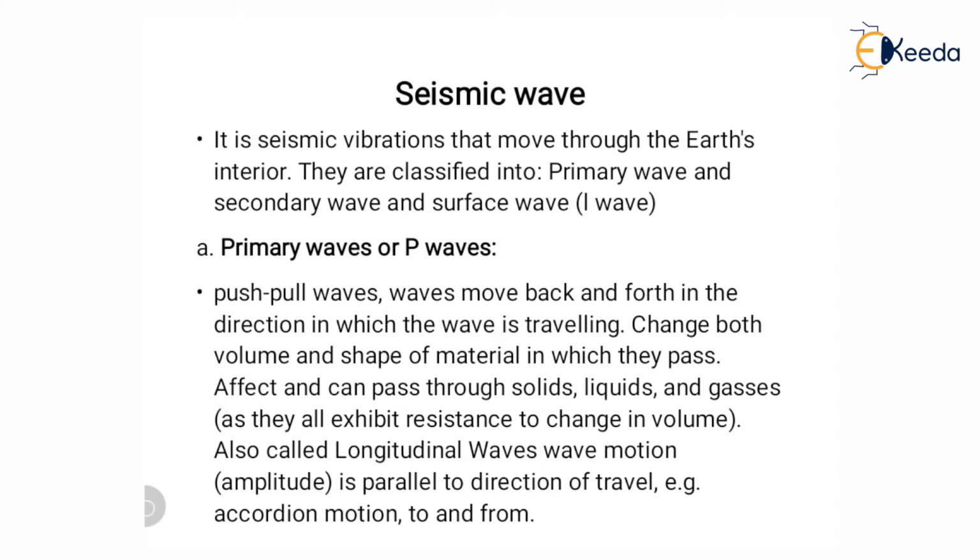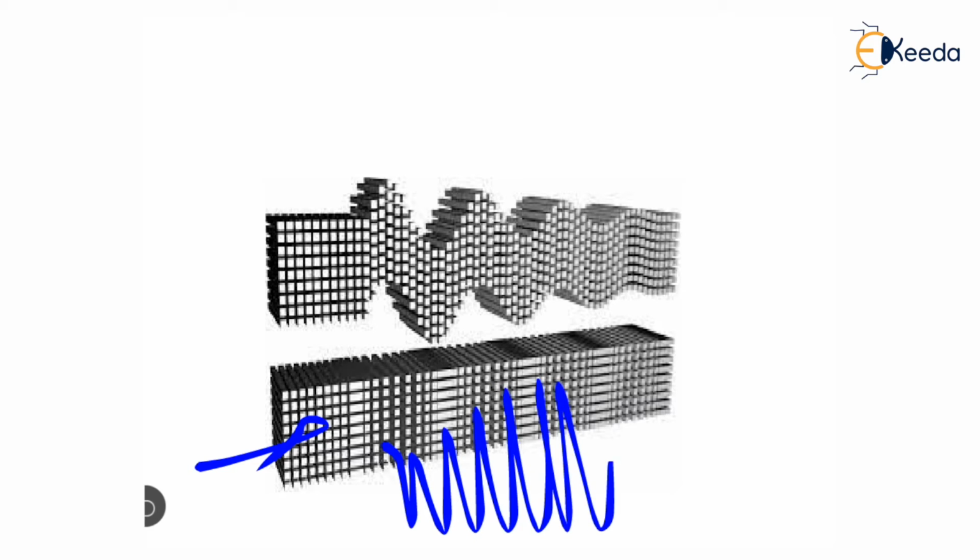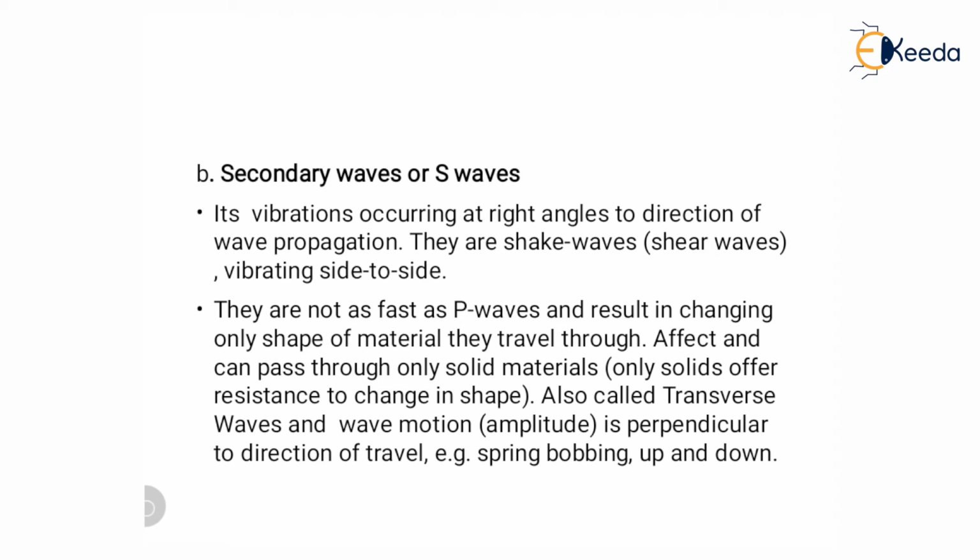Example, accordion motion. See, this is the P wave, in which the movement of the wave is parallel to the direction of propagation. Because of this, if you place a stone here on this particular place and this P wave passes, what happens? This stone moves ahead and moves back, which means push and pull activity takes place. So that's why when a P wave travels through the Earth's interior, whatever material is present on the Earth gets pushed or pulled.